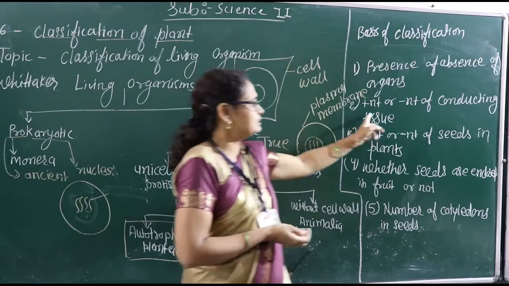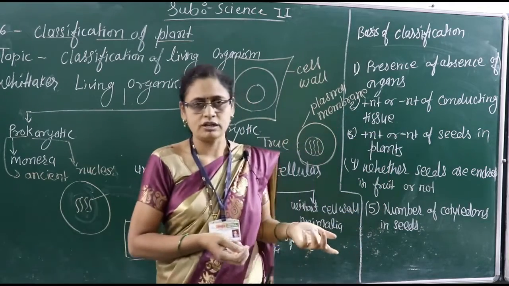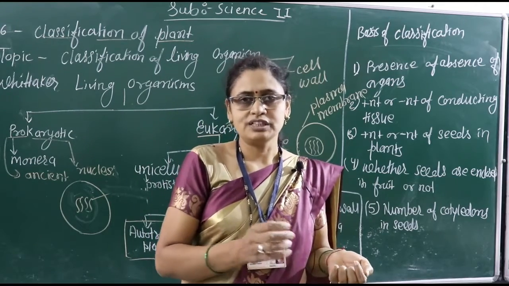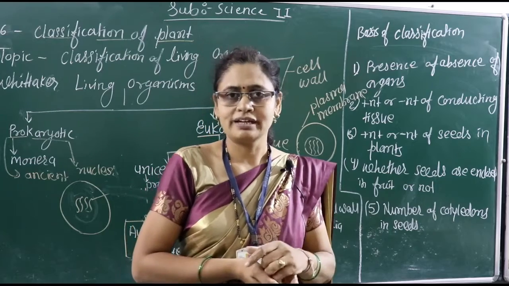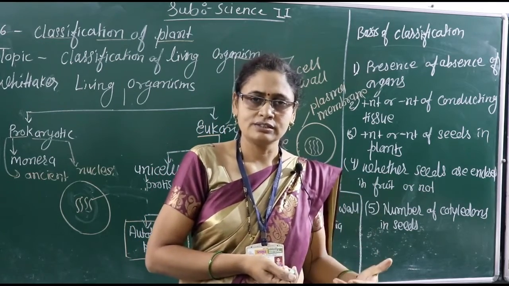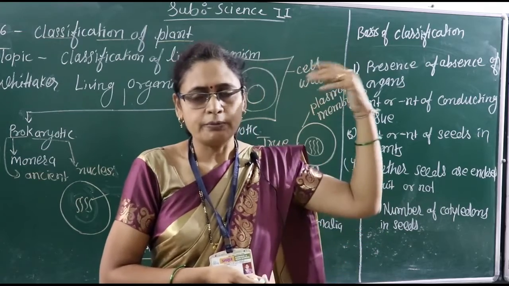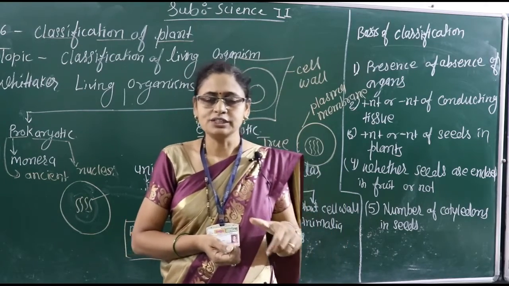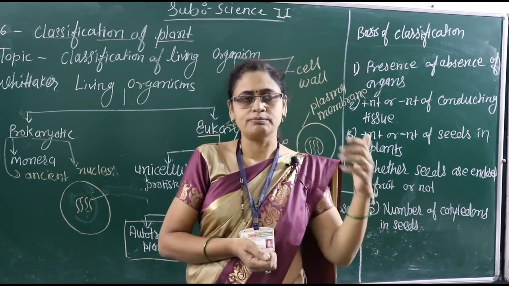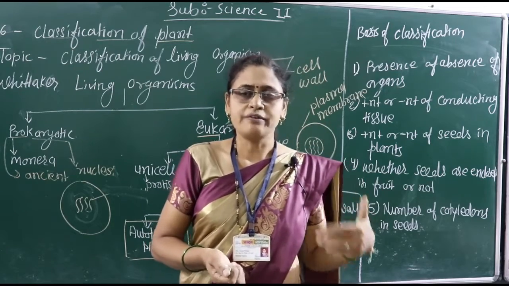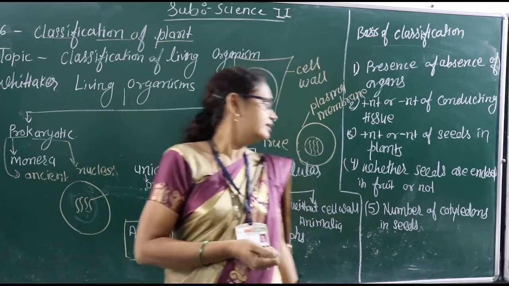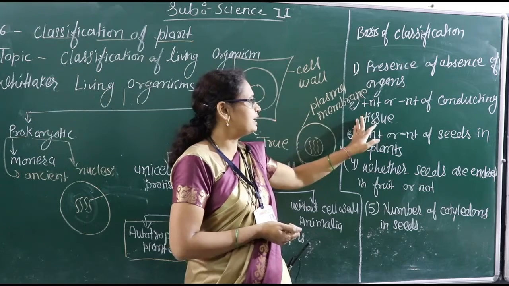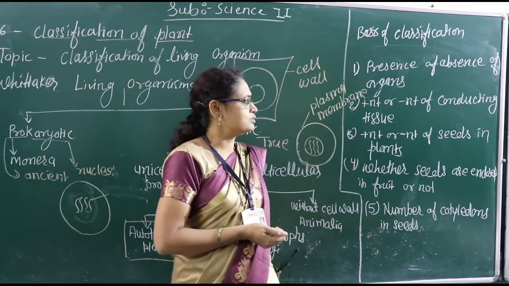Now the second one, presence and absence of conducting tissue. All of you know what conducting tissue is. Conducting tissue is the vascular tissue, whose examples are xylem and phloem. Xylem conducts the water from the root in an upward direction to every part of the plant. And what is phloem? Phloem is the conducting tissue which transfers the food from the leaves to every part of the plant. Okay, so whether the conducting tissue is present or absent, on the basis of that we can classify them: presence and absence of conducting tissue.